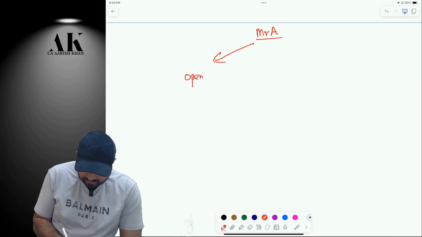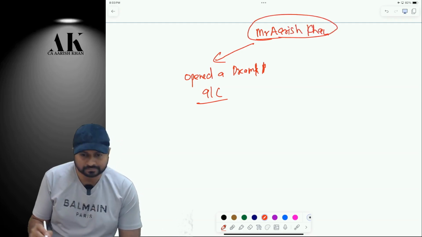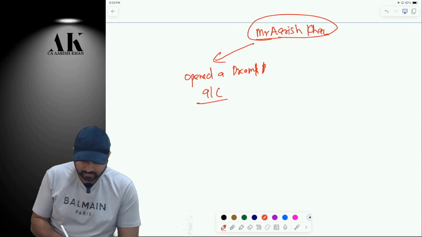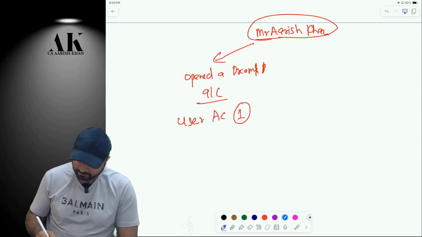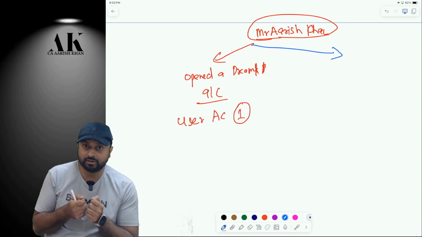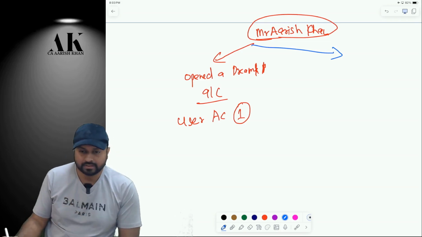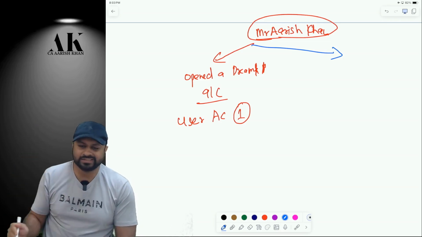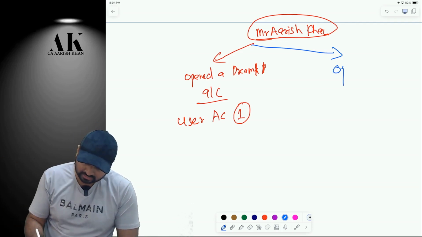I opened a Dream 11 account in the name of Mr. Aarish. Okay? So this is my user account number 1. Is it clear? Now when I was playing Dream 11, my wife saw that I'm earning a lot of money these days. So she said even she wants to play Dream 11. She doesn't know anything about cricket, but she says that she wants to play. I said, play. She also opened one account.